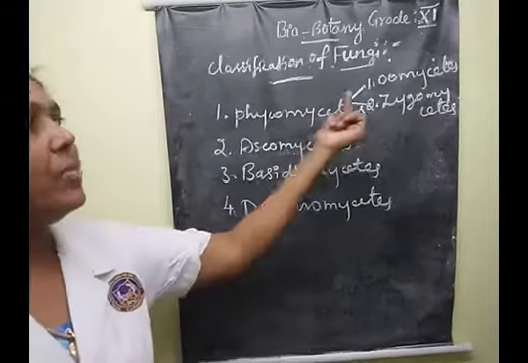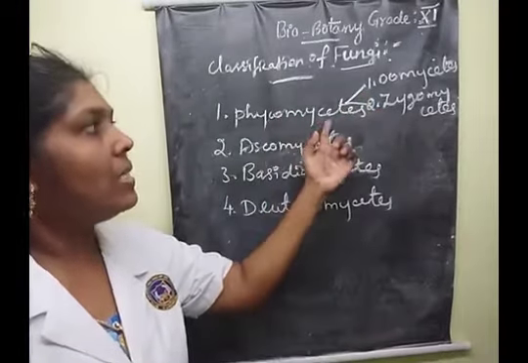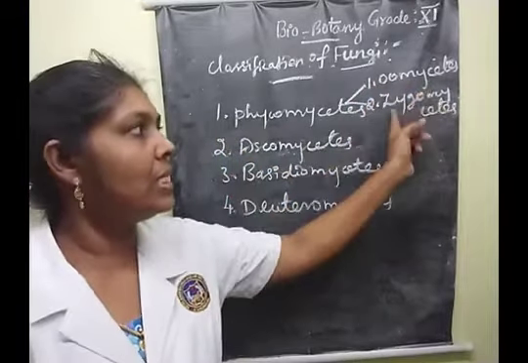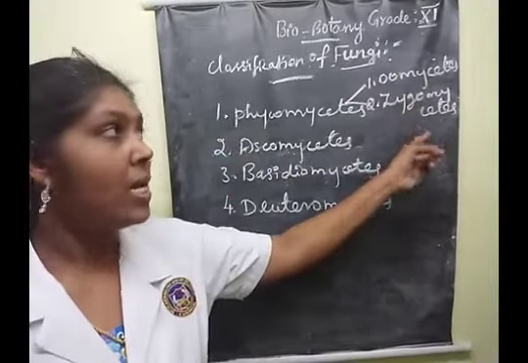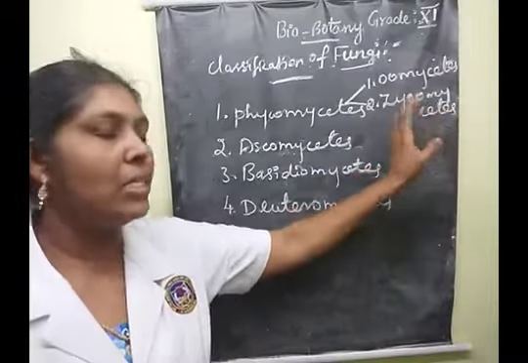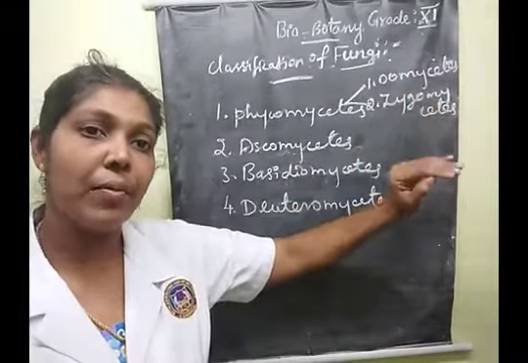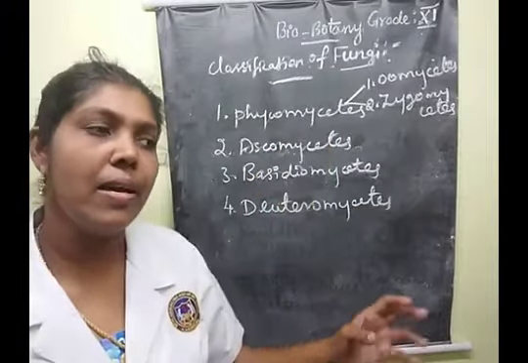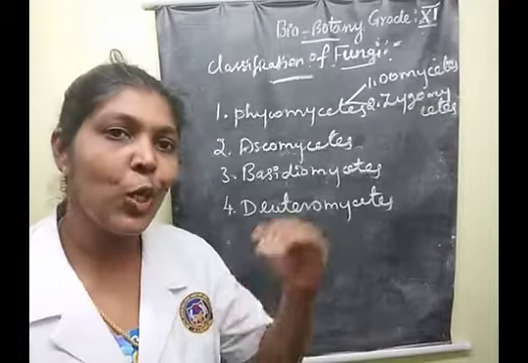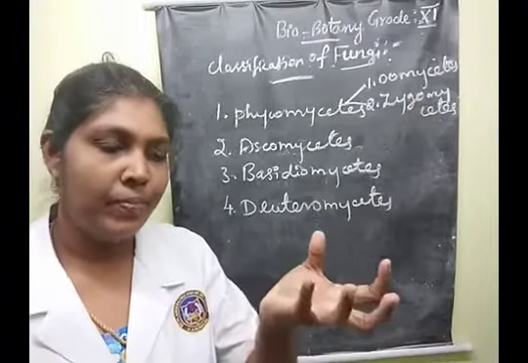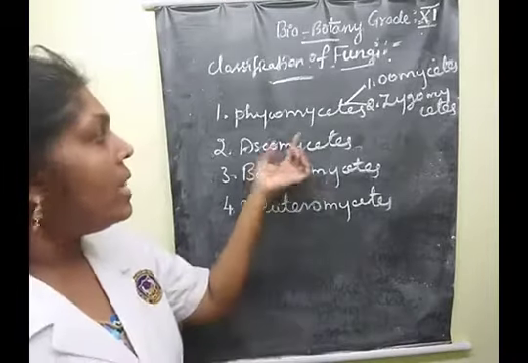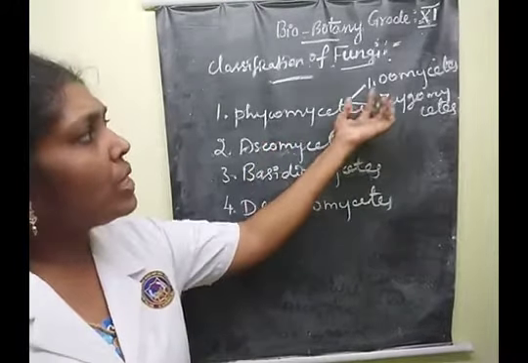Now we learned that Phycomycetes is divided into 2 classes, Oomycetes and Zygomycetes. These 2 classes are placed as the very lowest form of fungal organisms. Clear? They originated from algal species. Clear, children? Yes.